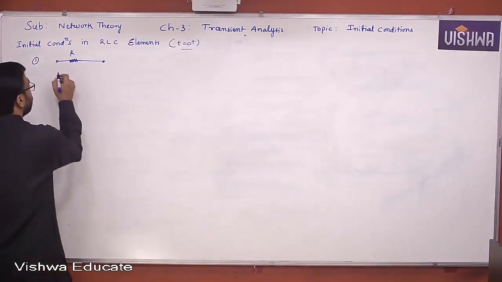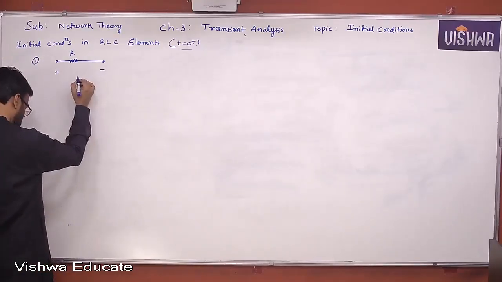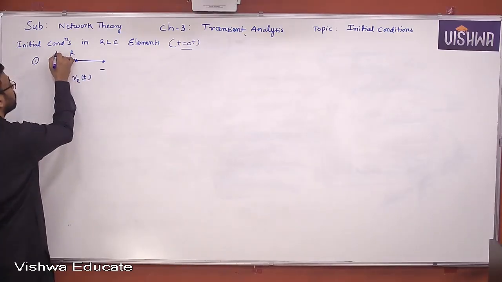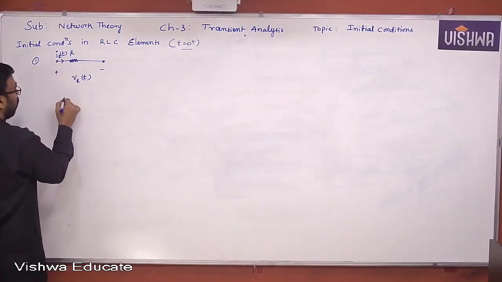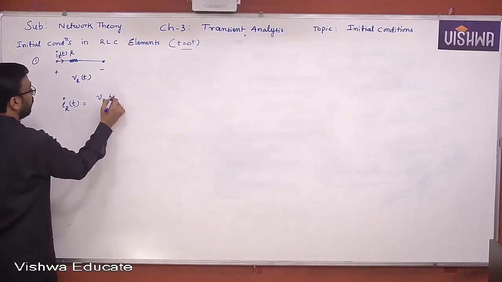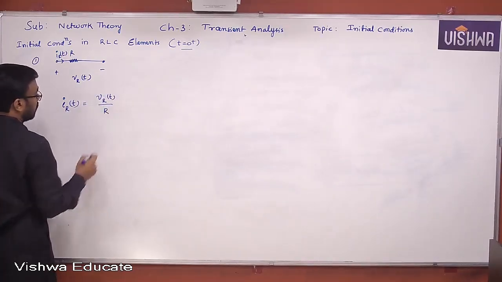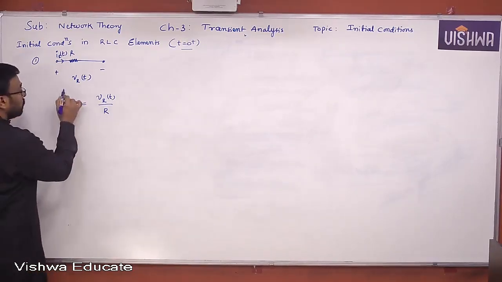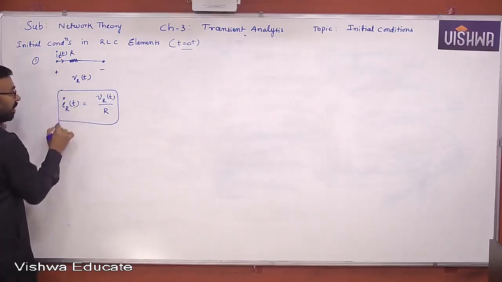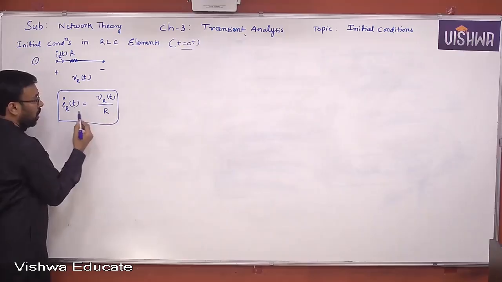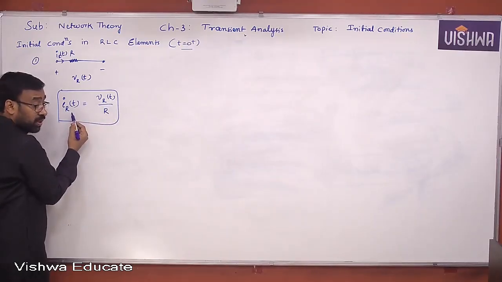There. Resistor. Resistor V of T or VR of T, let us say. This is IR of T. IR of T is equal to VR of T by capital R. From this expression, we can understand that clearly when voltage changes with respect to time, then the current may also change with respect to time.